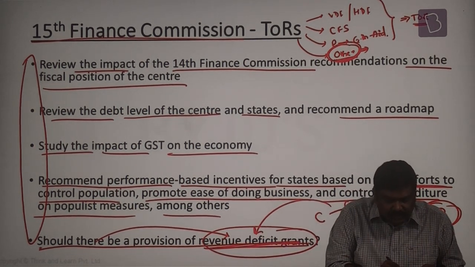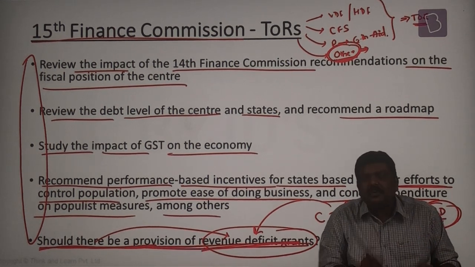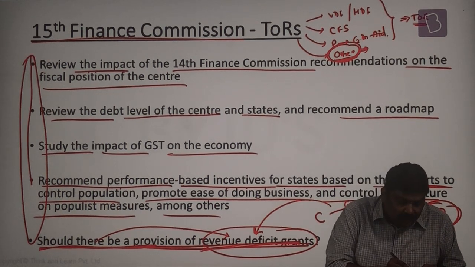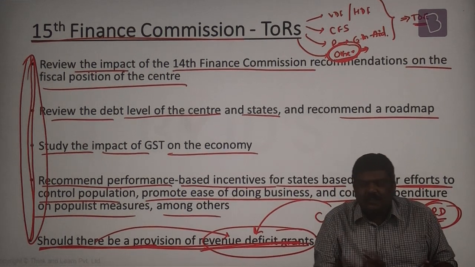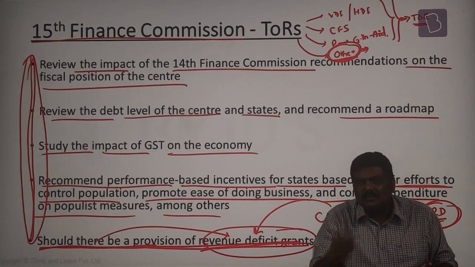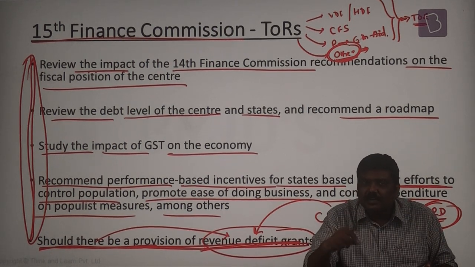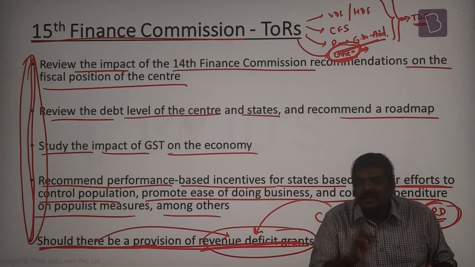So another term of reference that has been given to the 15th Finance Commission is, should there be a provision of revenue deficit grant? So these are some of the other important terms of references which have been given to the 15th Finance Commission, apart from the three very important terms of references related to distribution of taxes, augmentation of the consolidated fund of the states, and the provisions related to granting aid.